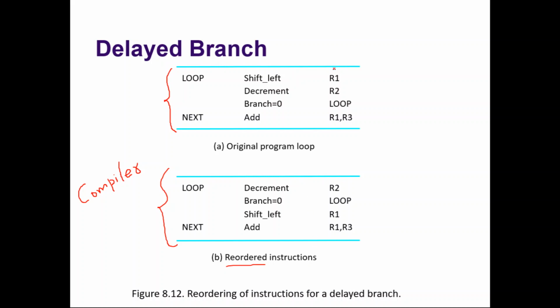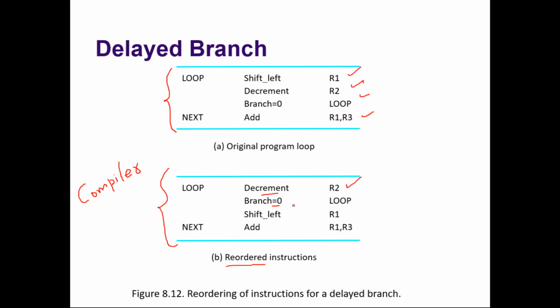So what we are doing here: first we are shifting left, then decrement, and then branch, and then add. Here first we are decrementing. First you decrement. Don't shift left. After decrementing, check whether it is 0 or not. Are you getting? After decrementing, check whether it is 0 or not. If not 0, take the loop.